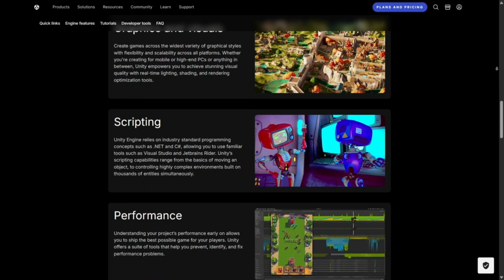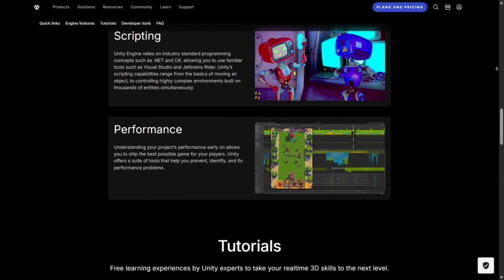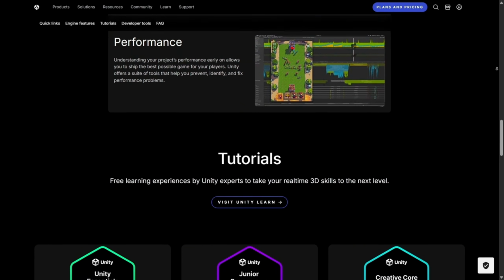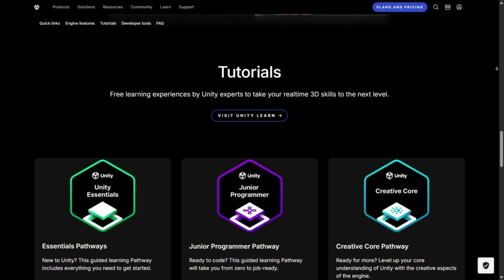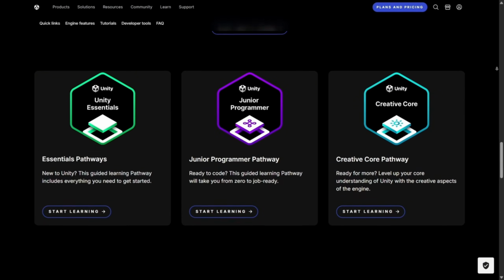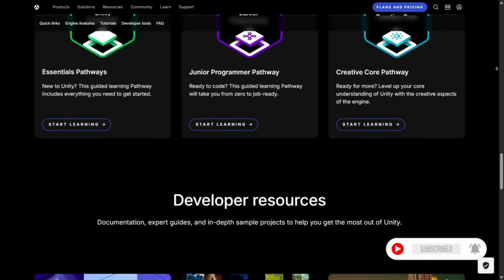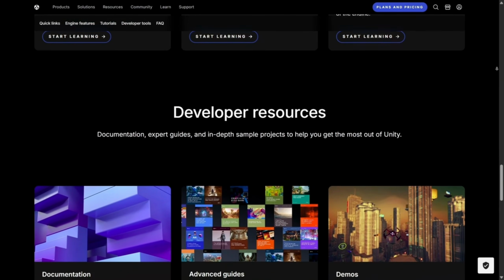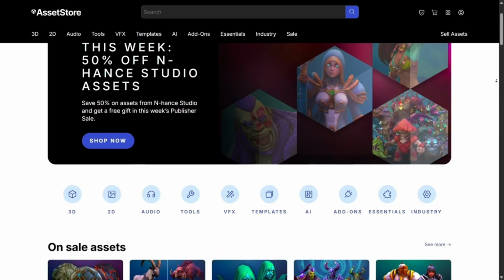When it comes to graphics, Unity might not always match the out-of-the-box cinematic realism that Unreal Engine is famous for, but it has made huge strides with its universal render pipeline and high-definition render pipeline. These give developers more control over performance and visual fidelity, meaning you can optimize for mobile devices or push boundaries on high-end PCs. And what Unity may lack in raw graphical power compared to Unreal, it makes up for with flexibility, efficiency, and accessibility.